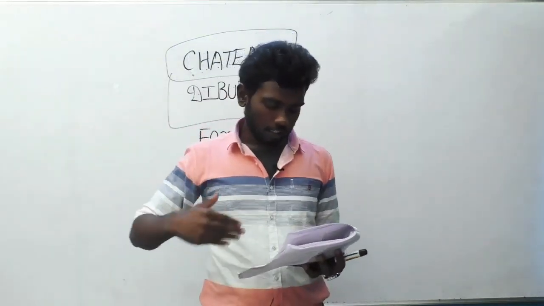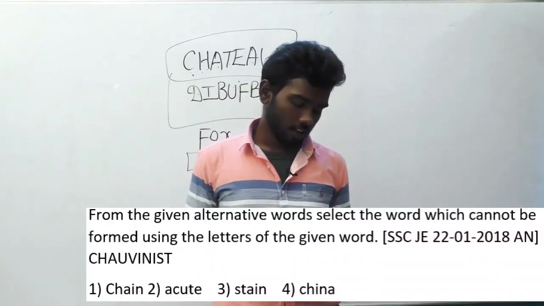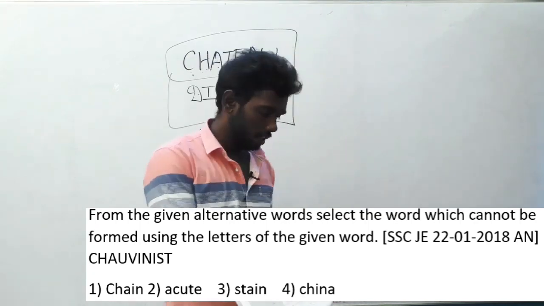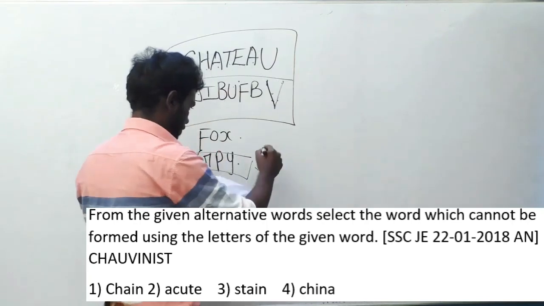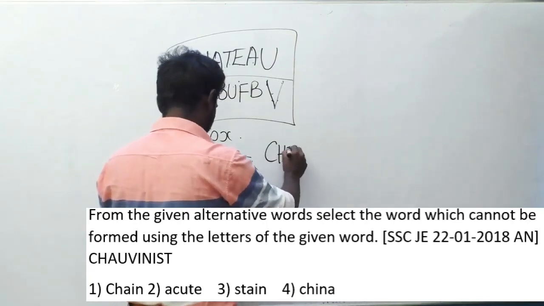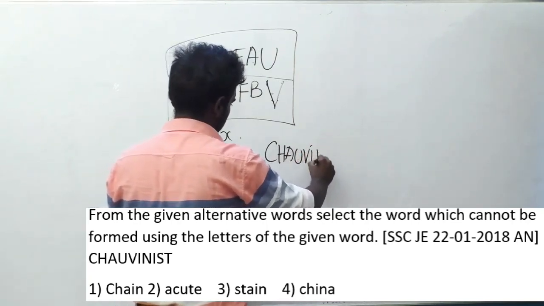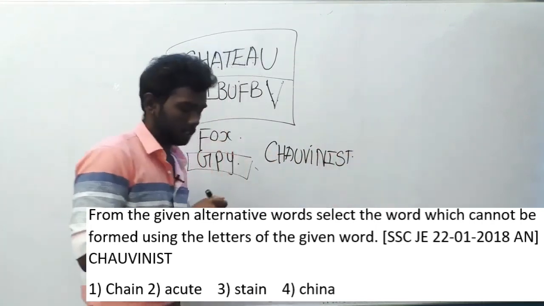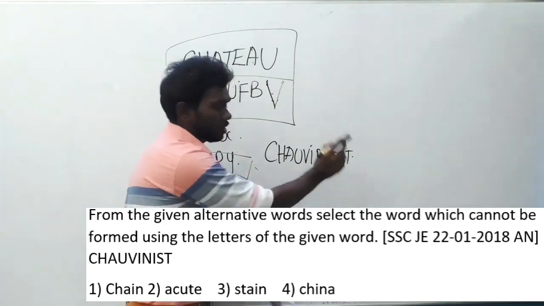Let's move on to the 190th question. From the given alternatives, select the word which cannot be formed using the letters of the given word. A word is given, and from the options you have to find which one cannot be formed using the alphabets in this word.